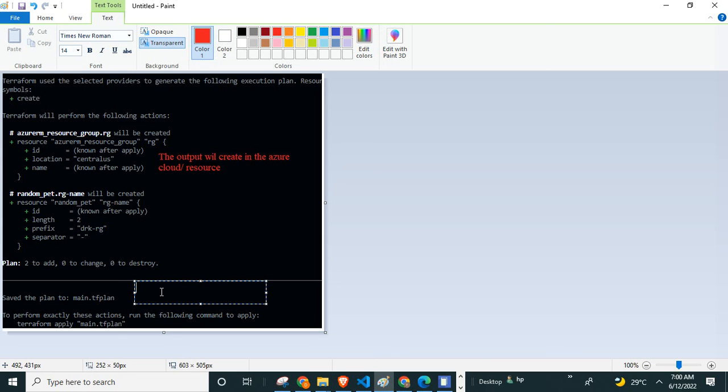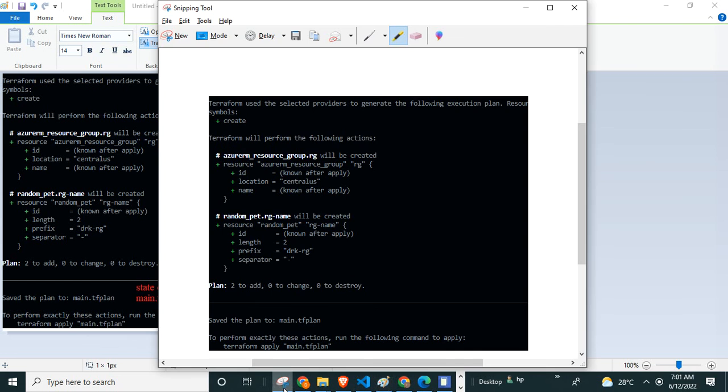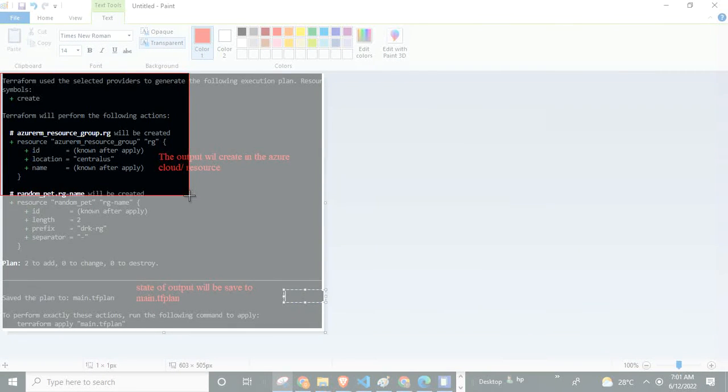So the state of this output will be saved to where? To main.tf plan. I'm giving the explanation very simply because it is a normal working process. When somebody needs a reference, you will refer to this.